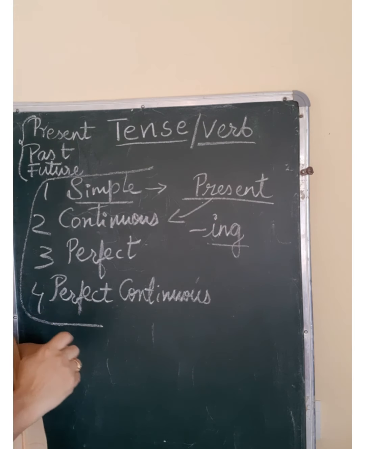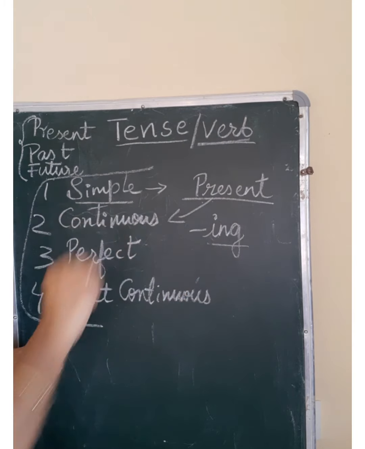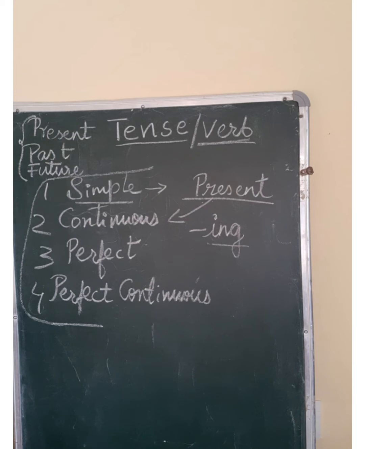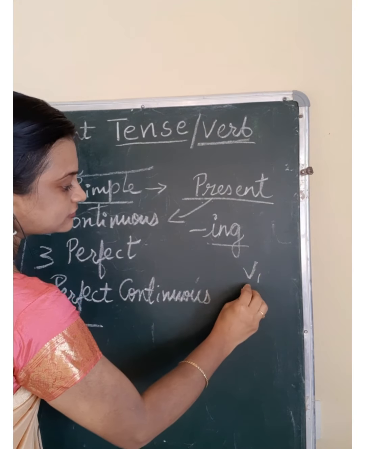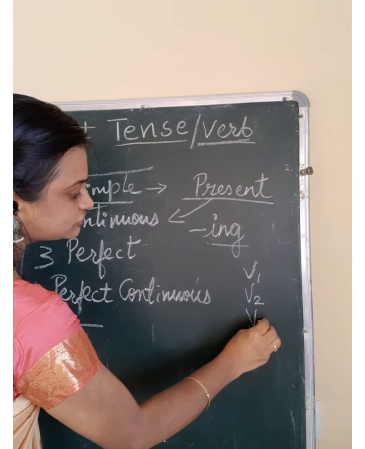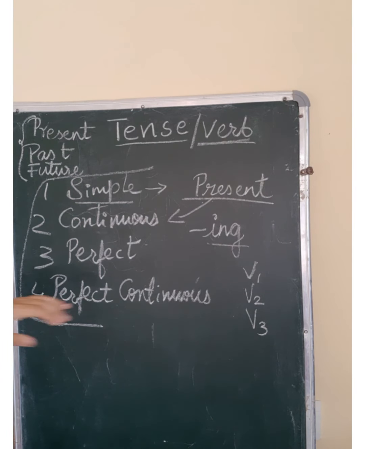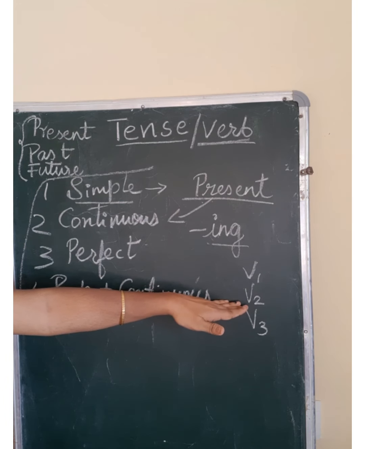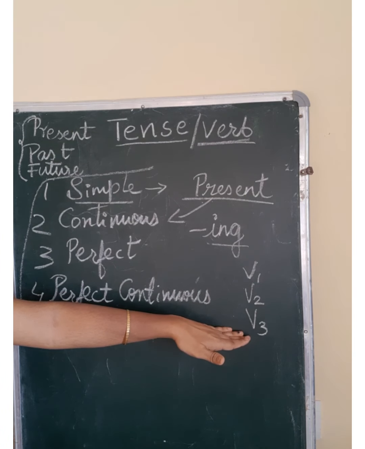My dear students, it is also important to learn verbs simultaneously when you are learning tense. Verb is again classified into 3 main forms, right? Verb 1, 2, 3. What are these? Verb 1 is the present form, verb 2 is the past form, and verb 3 is the past participle.